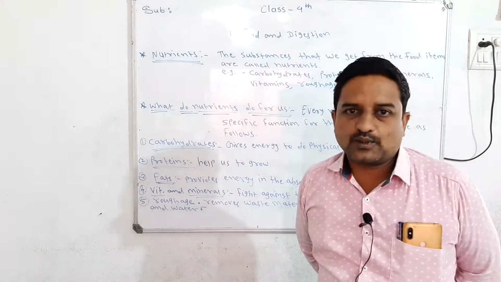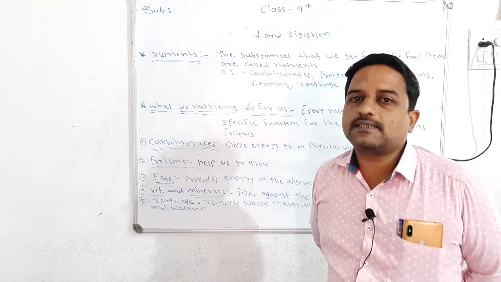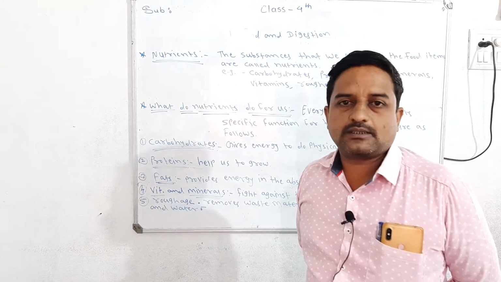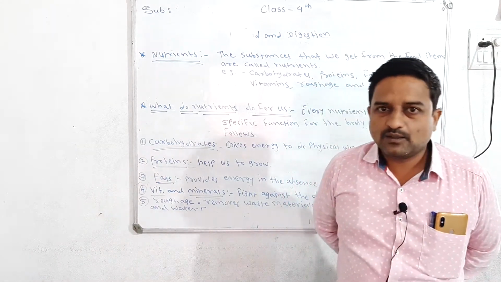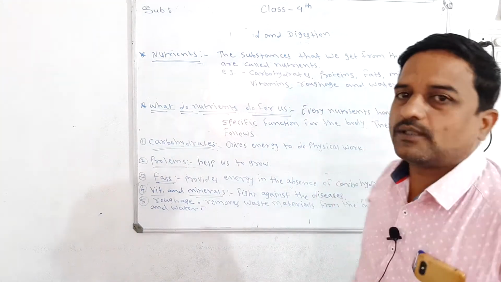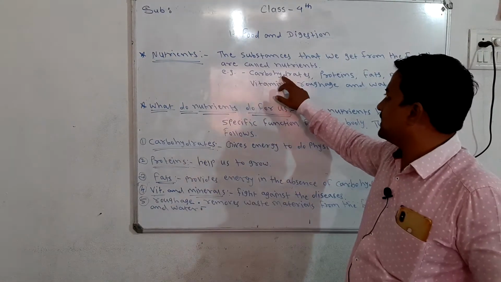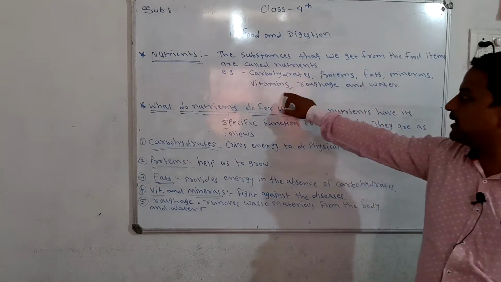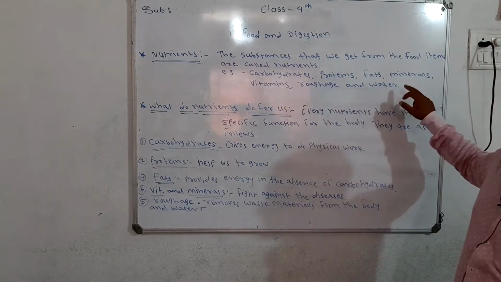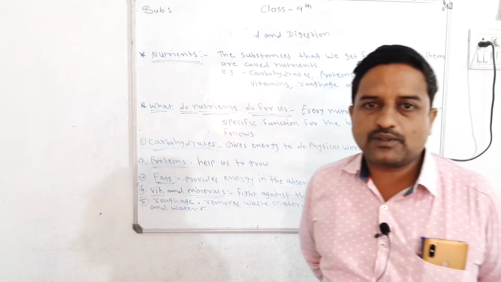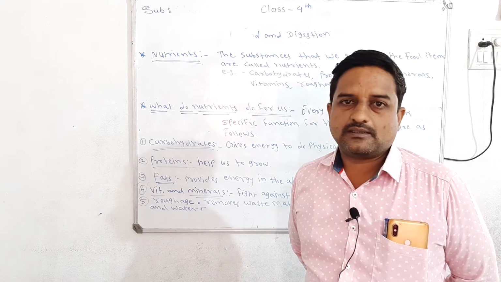When we eat food, our body doesn't need that food itself. Our body needs the nutrients which are available in that food. So which are those nutrients? Those nutrients are carbohydrates, proteins, fats, minerals, vitamins, roughage and water. These are the nutrients of our food.